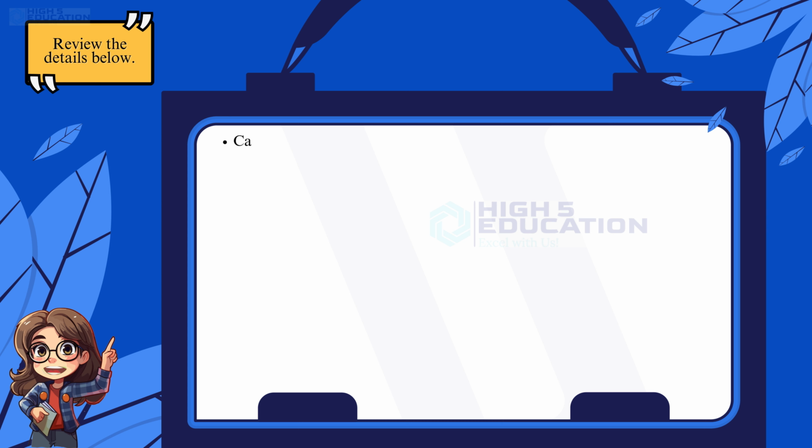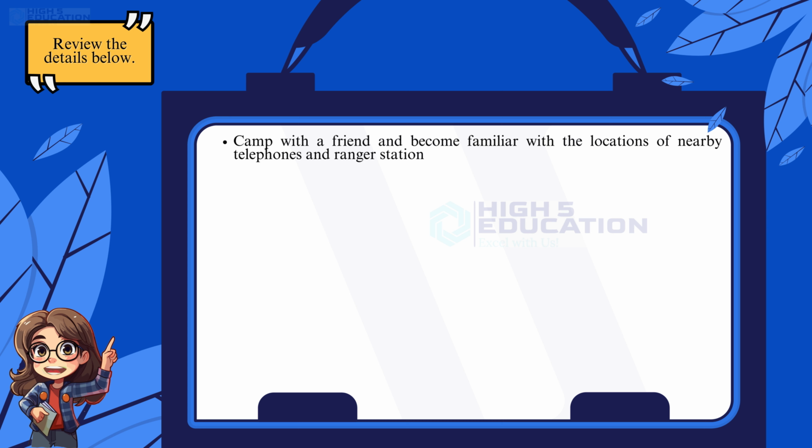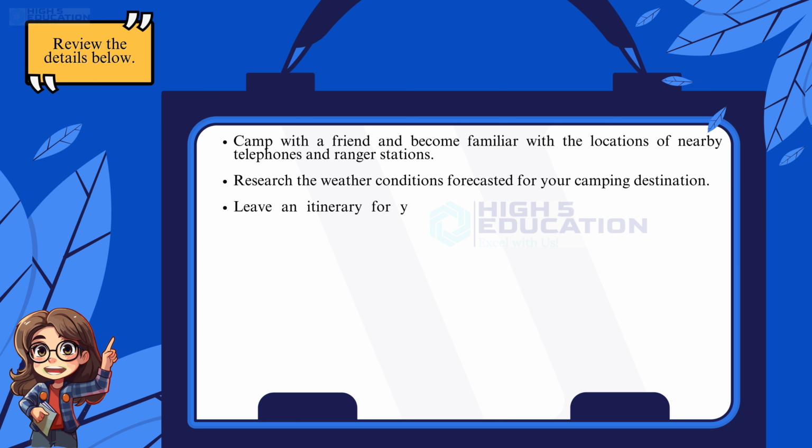Try this. Camp with a friend and become familiar with the locations of nearby telephones and ranger stations. Research the weather conditions forecasted for your camping destination. Leave an itinerary for your trip, including your return date, with a trustworthy person. Choose the best topic sentence to introduce a paragraph containing these details.